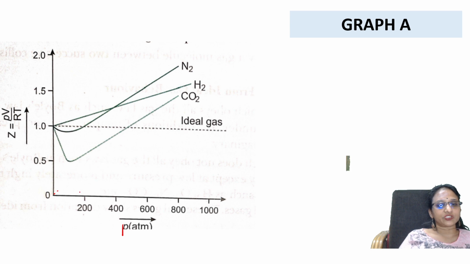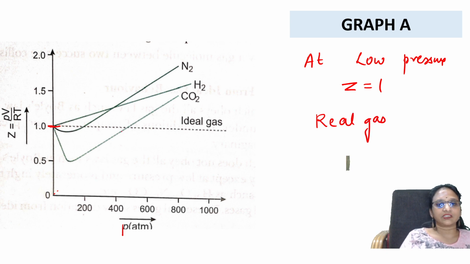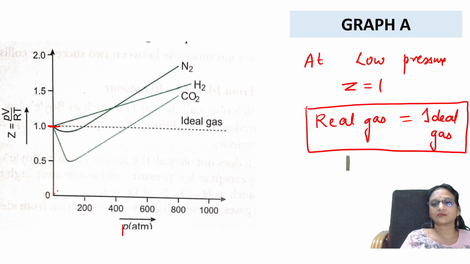At low pressure, the pressure is 200 atmospheres. So what is happening, students? At low pressure, when the Z value is equal to 1, see here, the real gas is behaving at this point like an ideal gas. Correct? When Z is equal to 1, the real gas is behaving like an ideal gas. Am I right? Easy.